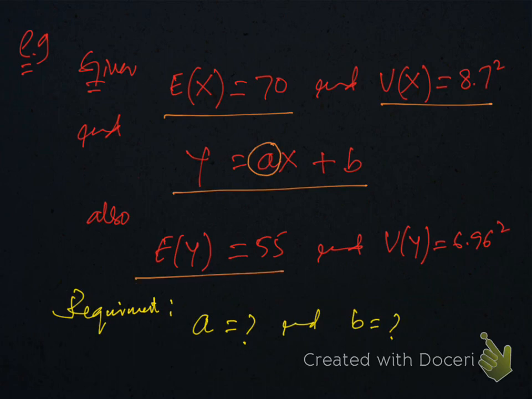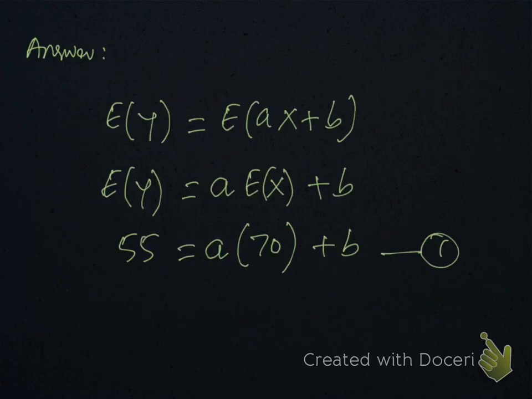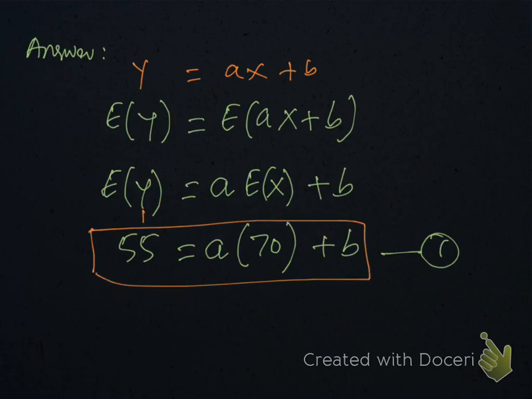It's given Ey is 55, Vy is 6.96 whole square, and the question is to find A and B. Well, for Ey, this is the equation y is equal to Ax plus B. For expectation, take E on both sides and you will get this thing, Ey equals A Ex plus B, and by substituting the values of Ey 55 here and Ex 70 here, we have this equation. Say equation number 1.